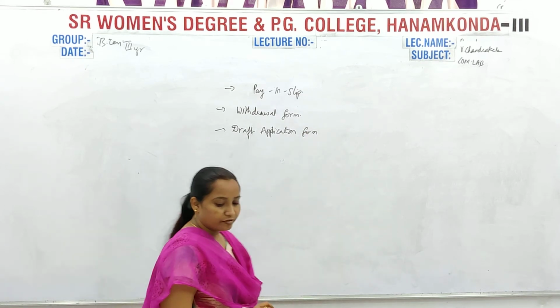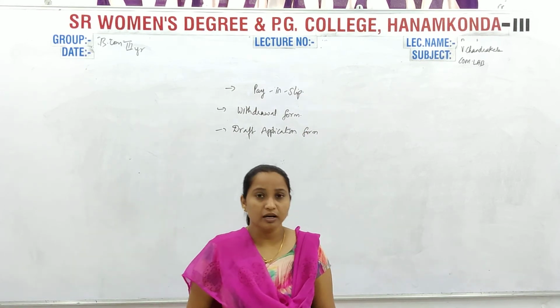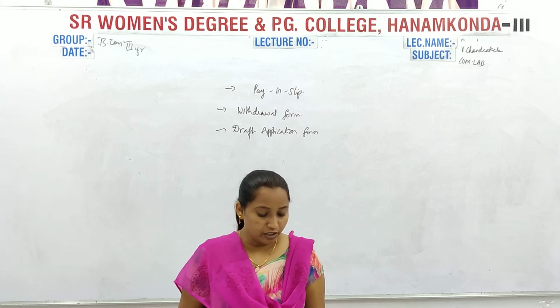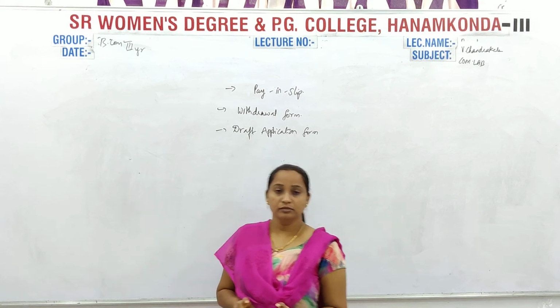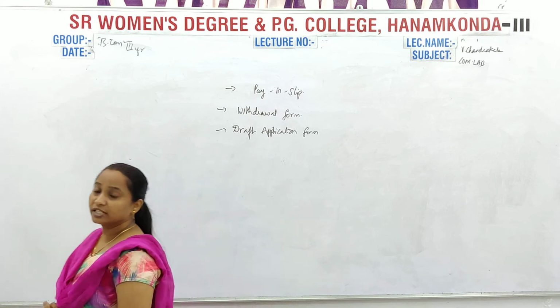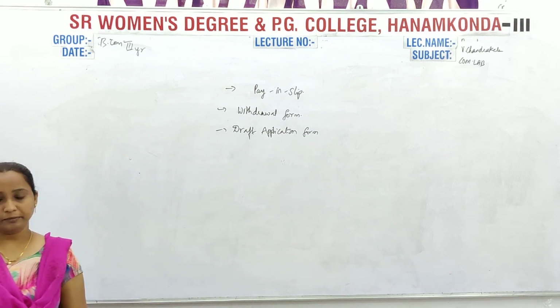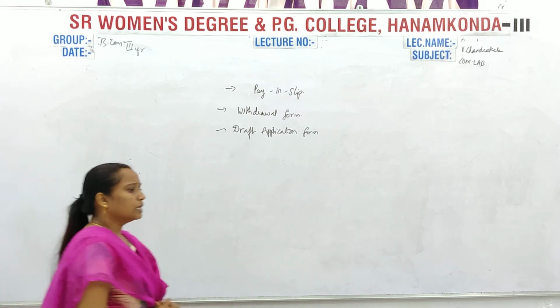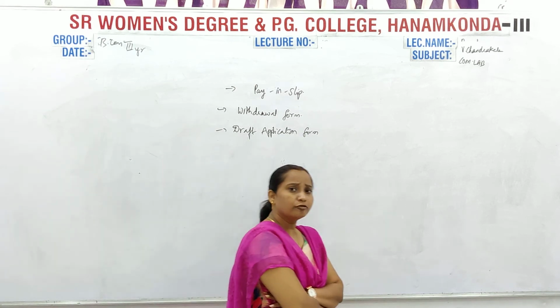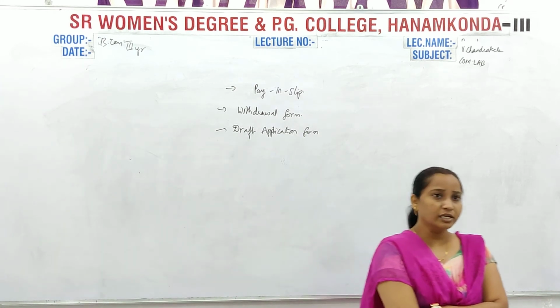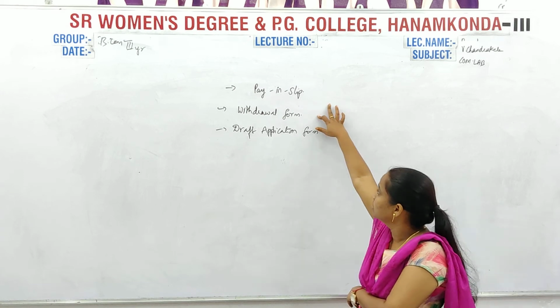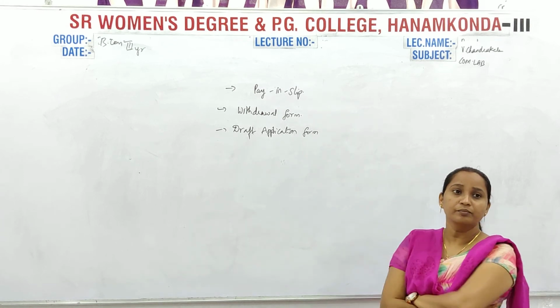Okay. The draft application form is also similar to a check; to see, it will look like a check. Now, sometimes when this draft comes in, I will try to explain here.